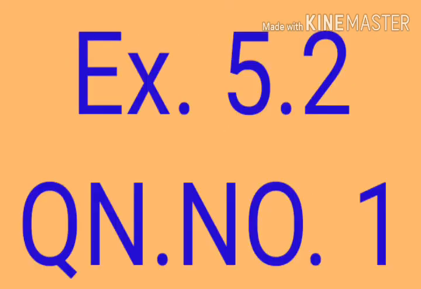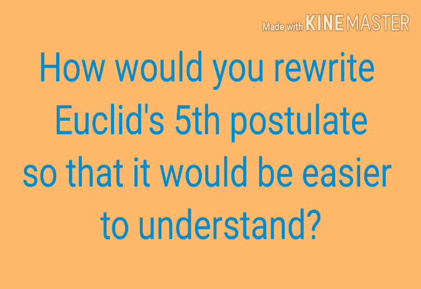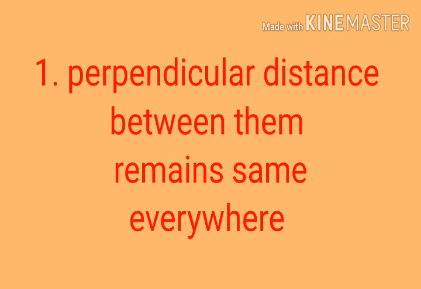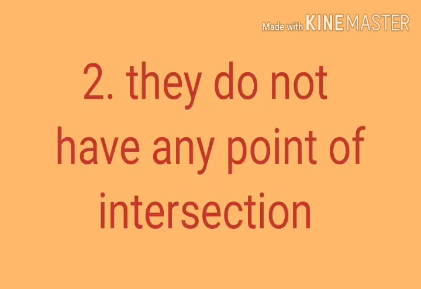First question. How would you rewrite Euclid's fifth postulate so that it would be easier to understand? That is, there exists a pair of straight lines which are parallel only when the perpendicular distance between them remains the same everywhere and they do not have any point of intersection.